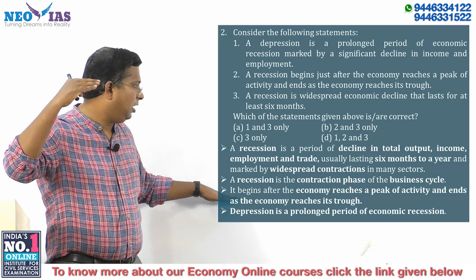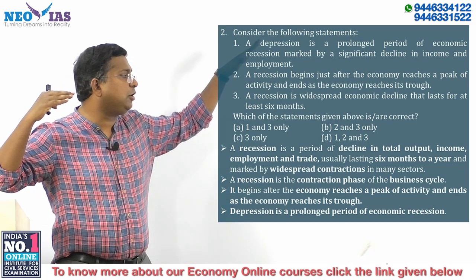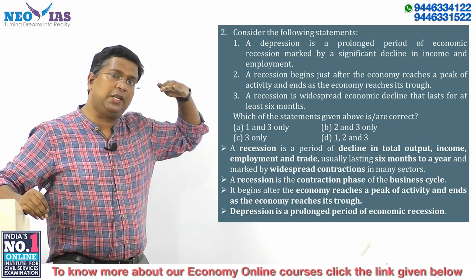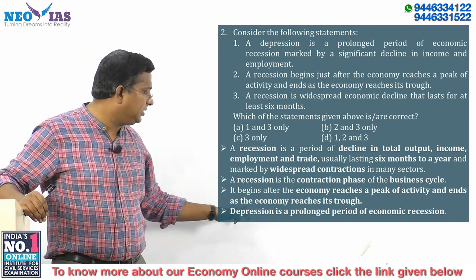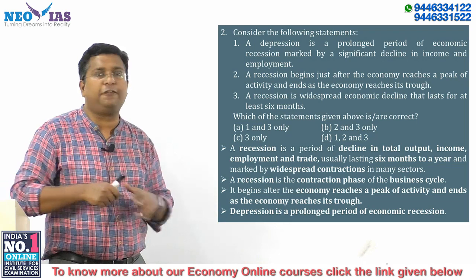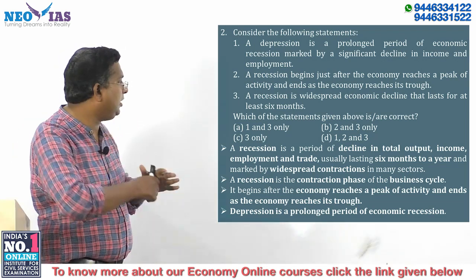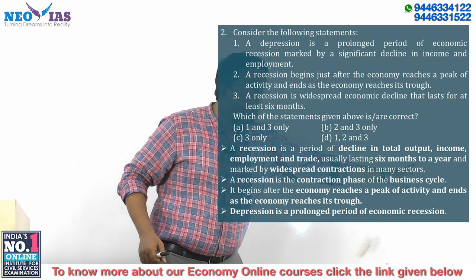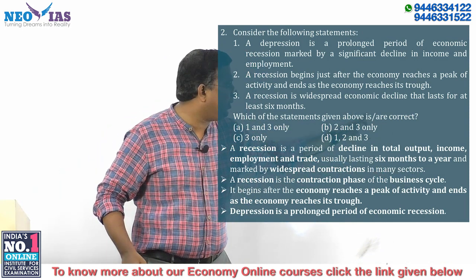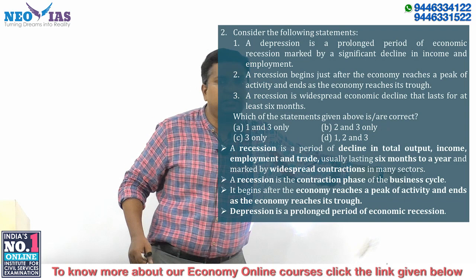Recession begins after the economy reaches a peak of economic activity and ends as the economy reaches its trough. We already discussed that. It starts from the peak and ends at the trough.